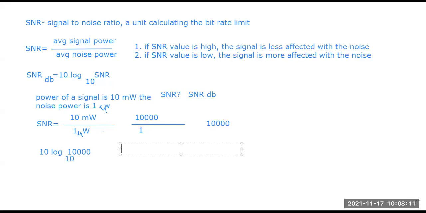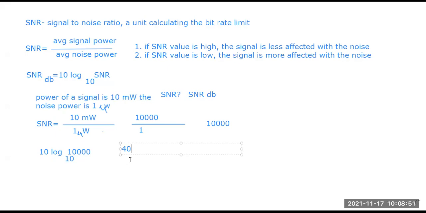Tell me. 40. Someone is saying 10,000, someone is saying 40. How many are agreeing with 40? Okay, most of them are telling us 40, and the answer is 40. It is a very basic, simple logarithm calculation: 10,000 is 10 to the power 4, so 10 log base 10 of 10 to the power 4, where log of 10 is 1, gives 4 into 10, that is 40. A simple logarithmic calculation and the value is 40.